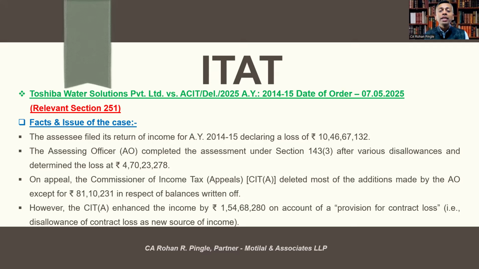The assessee filed its return of income for assessment year 2014-15, declaring a loss of 10.46 crore. The assessing officer completed the assessment under section 143 subsection 3 after various disallowances and determined the loss at 4.7 crore. On appeal, the Commissioner of Income Tax (Appeals), that is CIT appeals, deleted most of the additions made by the AO except for rupees 81 lakhs in respect of balances written off. However, the CIT appeals enhanced the income by 1.5 crore on account of provision for contract loss, that is, disallowance of contract loss as a new source of income.